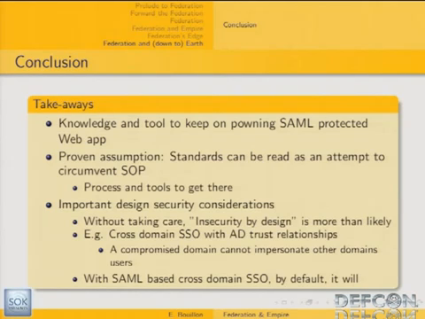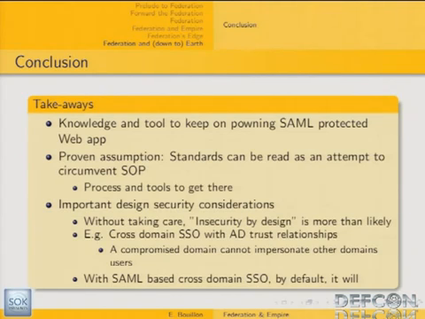And also important security design and configuration. The thing is that without taking care, insecurity by design is possible. Typically, when you have a cross-domain trust relationship with Active Directory, for instance, if one domain gets compromised, this domain cannot impersonate other domains' users, whereas with a SAML indirect trust implementation, it's possible by default. So you need to take care of that.